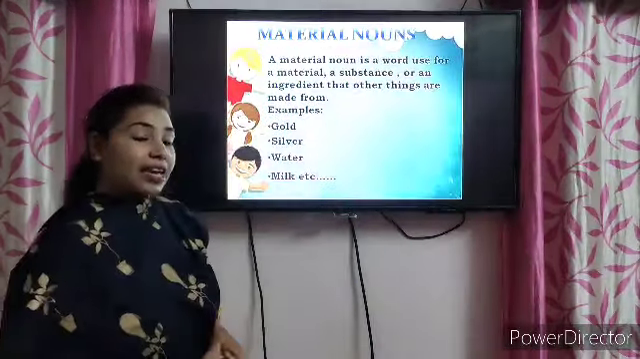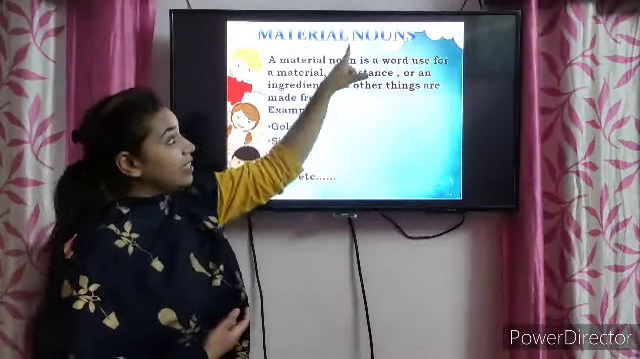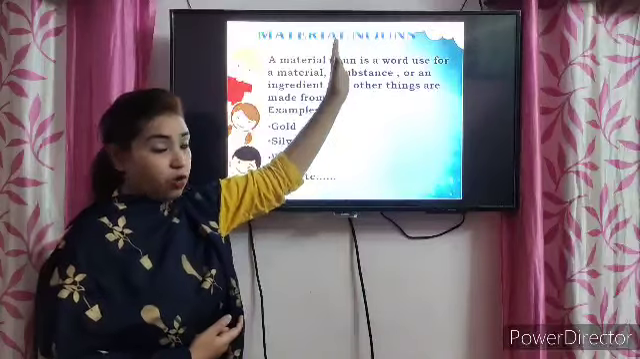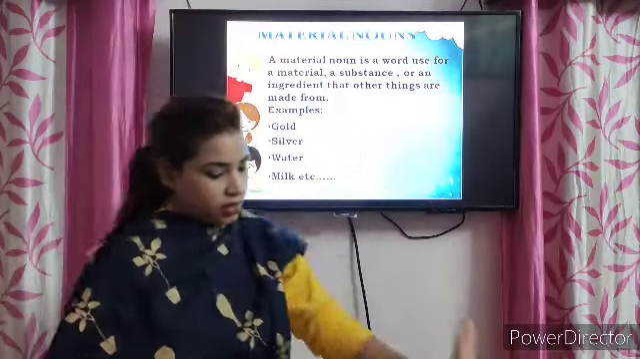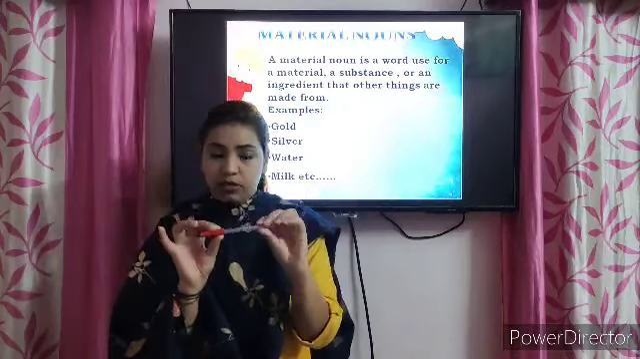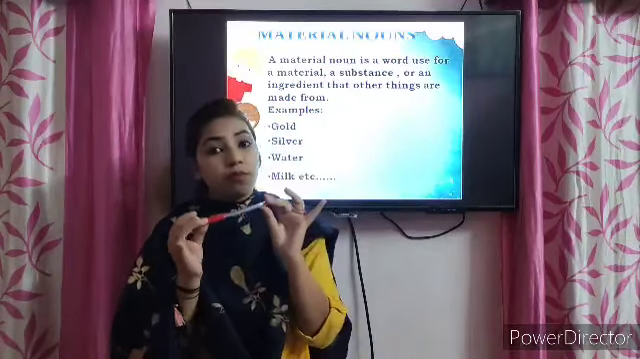Okay, my next slide is material noun. This is very easy. We already did it in the previous types of nouns. Material means a thing. Thing, it can be any. For example, this is a red pen. It's a thing. It's a material. किससे बना ये? It is made up of plastic.